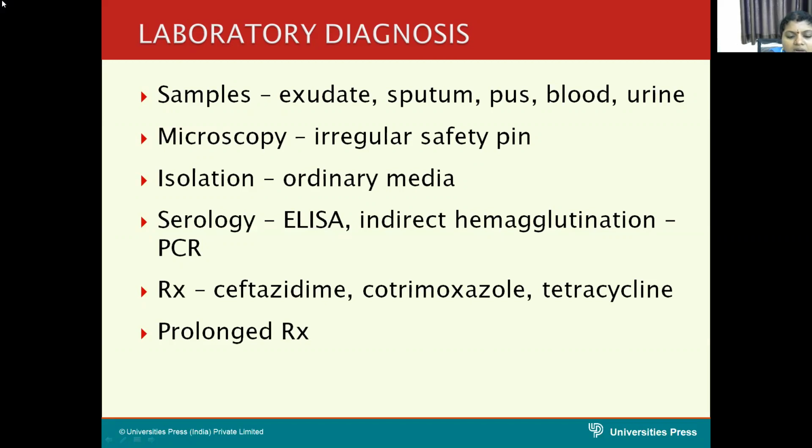The drug of choice is ceftazidime. Alternate drugs are cotrimoxazole, tetracycline, amoxicillin-clavulanate, or chloramphenicol. Prolonged treatment for months may be necessary in this case.